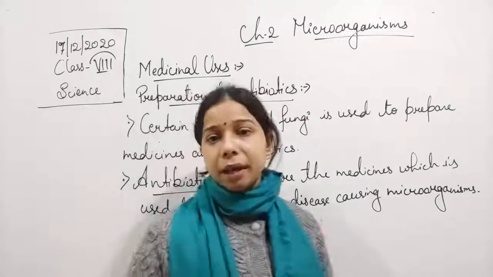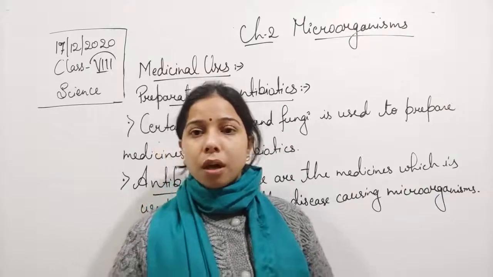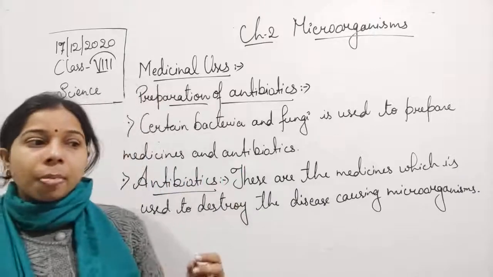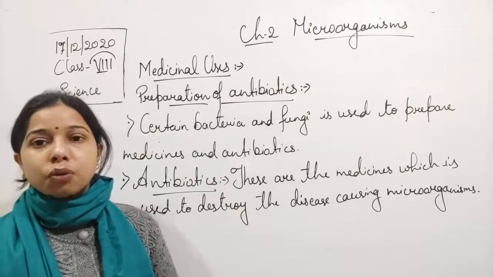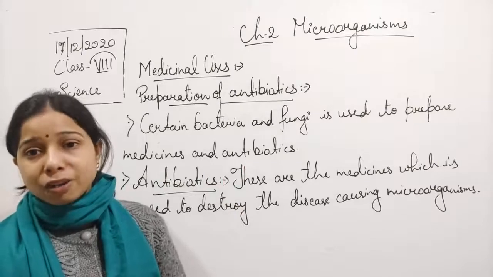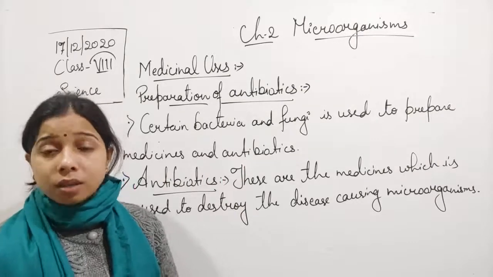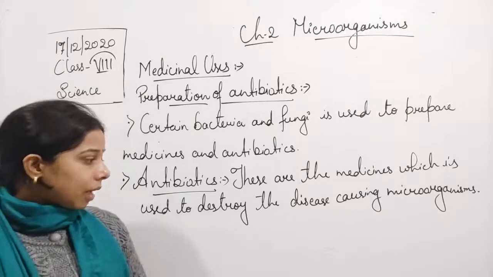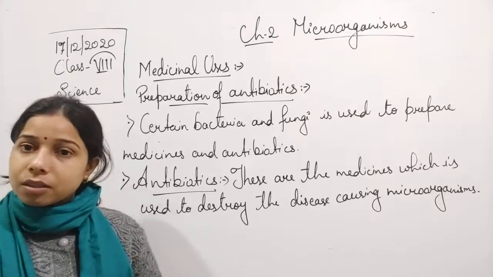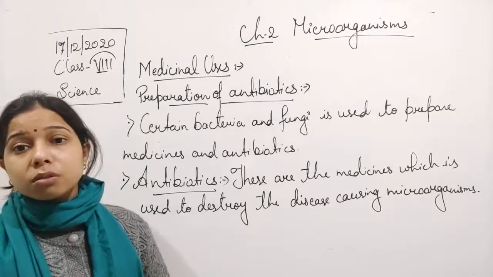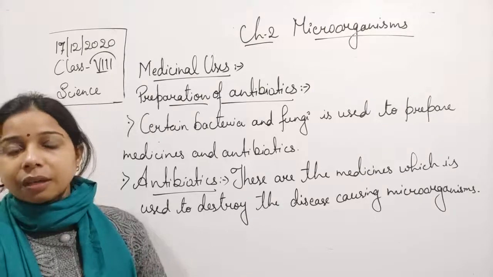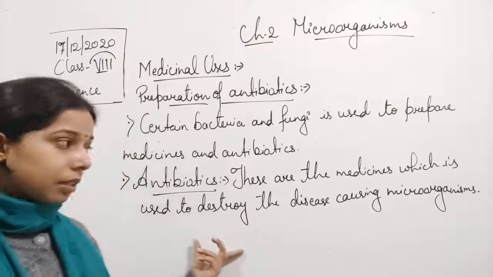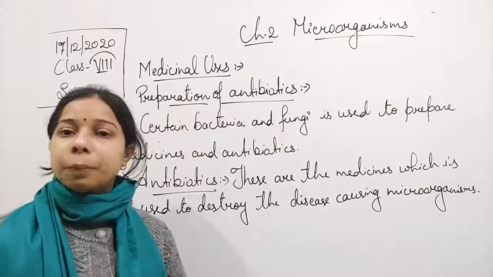Now, antibiotics are used in two ways. The first one, they help in minimizing the growth, so they slow down the action of microorganisms that can cause disease or harm our body. And the second thing, these are medicines which can destroy disease causing microorganisms. They slow down the rate of action done by microorganisms and help in preventing disease.